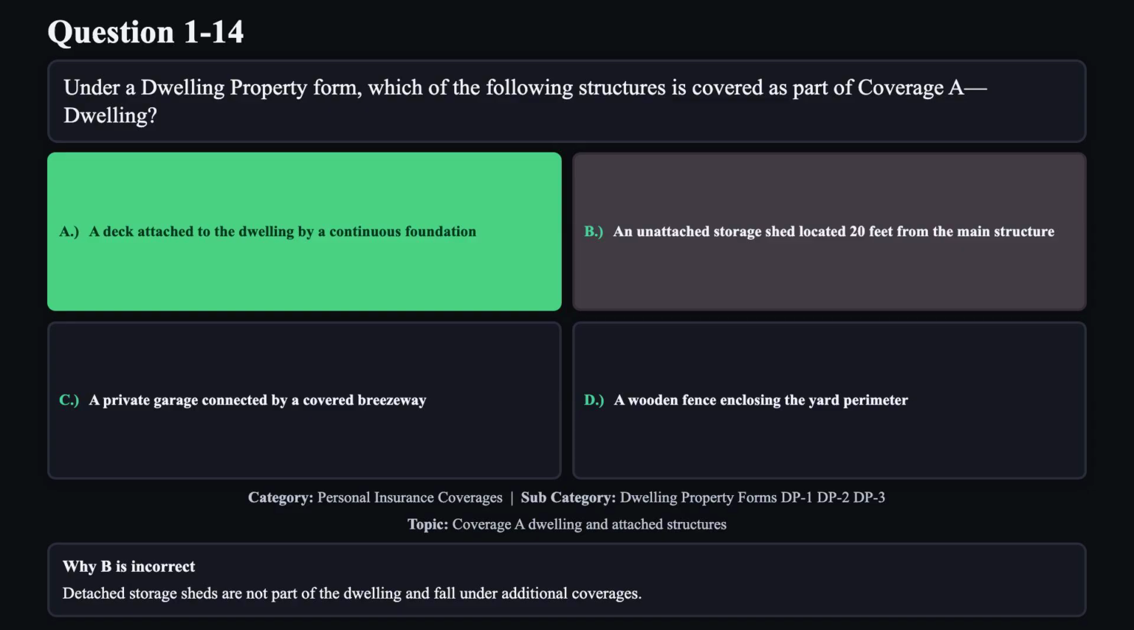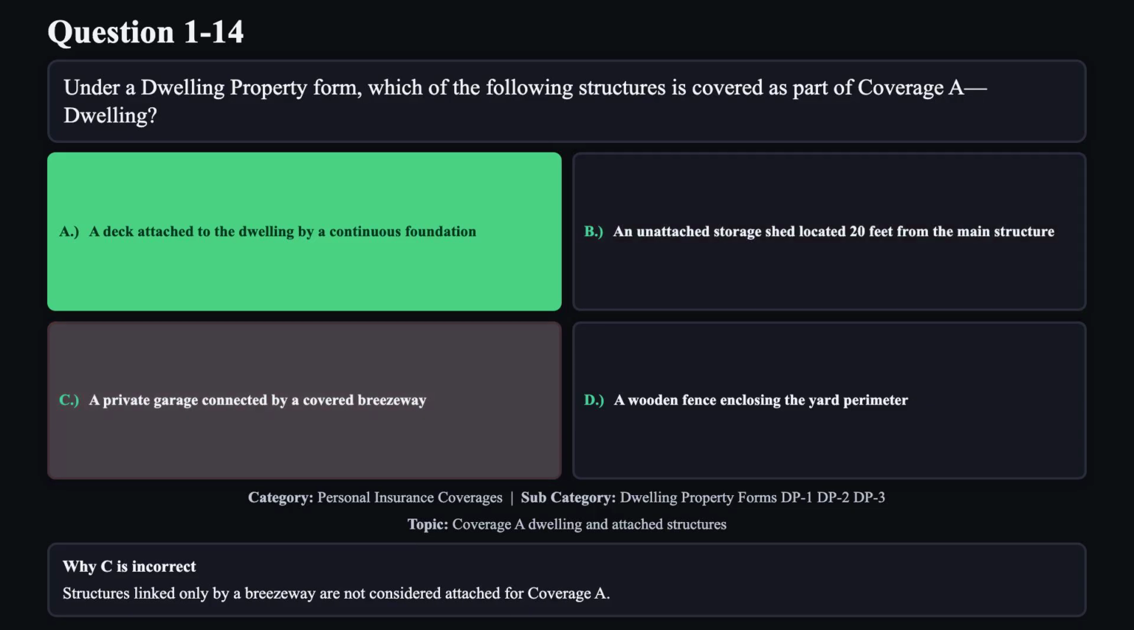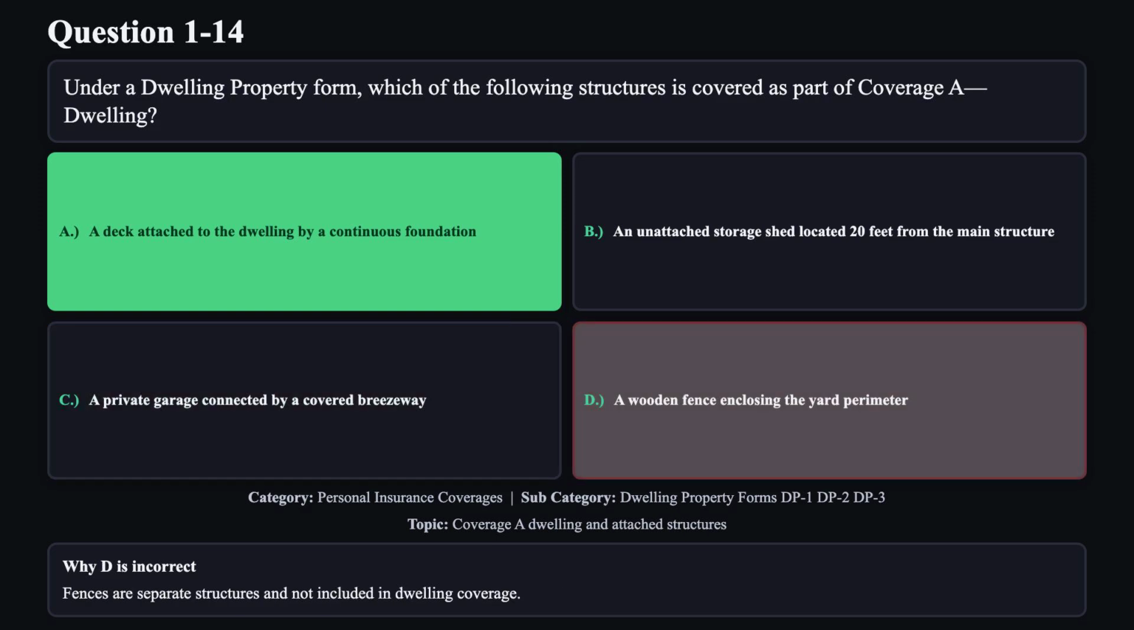Reason B is not correct. Detached storage sheds are not part of the dwelling and fall under additional coverages. Reason C is not correct. Structures linked only by a breezeway are not considered attached for Coverage A. Reason D is not correct. Fences are separate structures and not included in dwelling coverage.